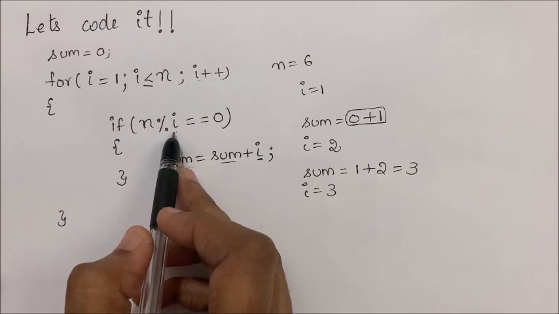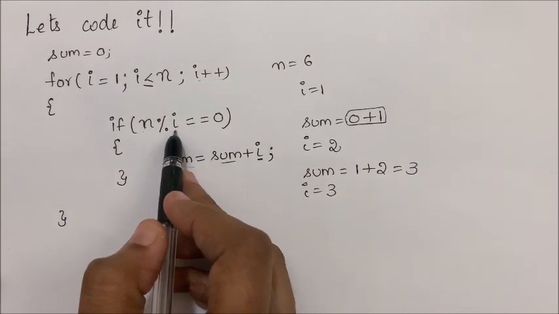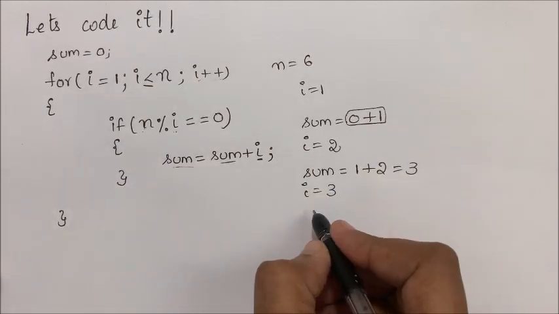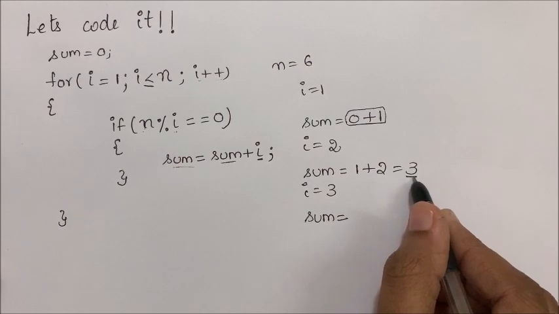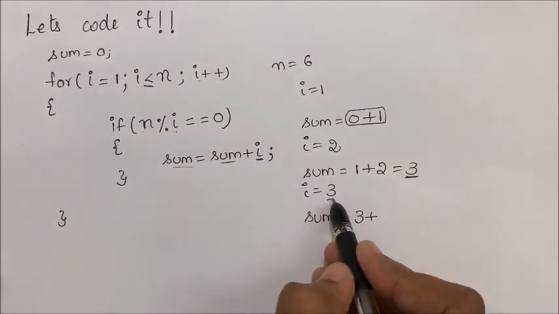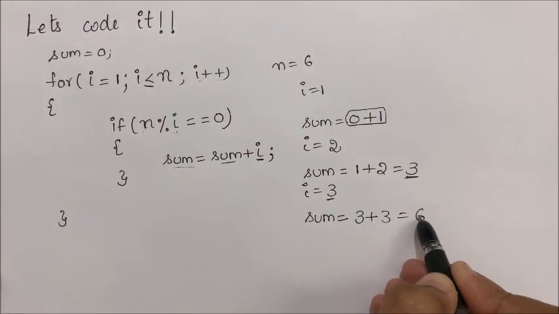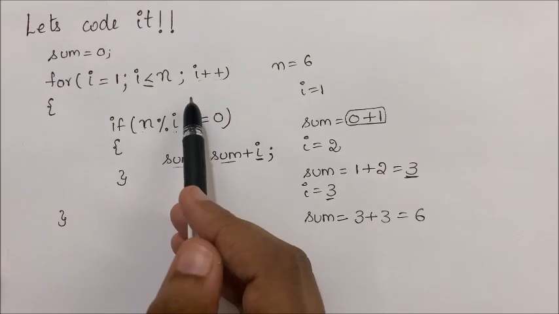6 modulus 3. 3 twos are 6. So the remainder will be 0. That means 3 is a factor for 6 and it gets into the loop. And what is the previous value of sum here? 3. 3 plus the i value. What is the i value? 3. 3 plus 3, 6. Now this loop will be iterated.